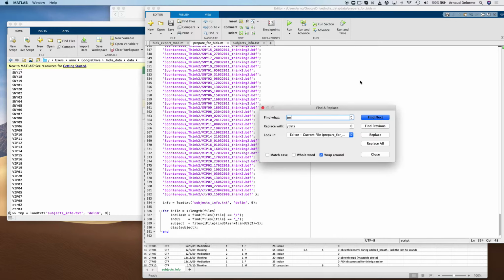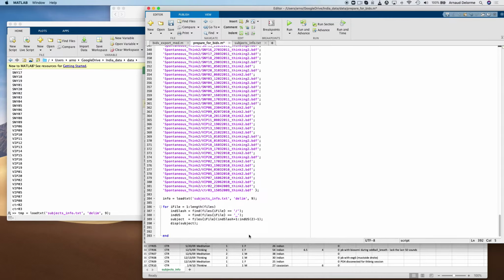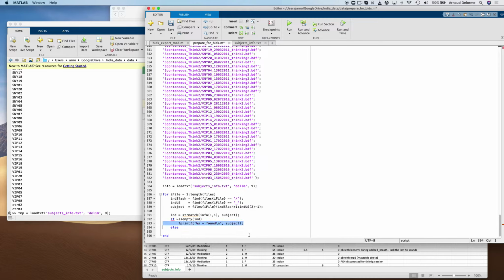And now I'm back in Matlab, and I'm going to see if I can find the same subject in the info file. So I just use this function strmatch and then search for the subject that comes from the data file. And then I'm going to print found or not found for the subject, in case I'm able to find it or not find it, and then go from there to see what I can do next.